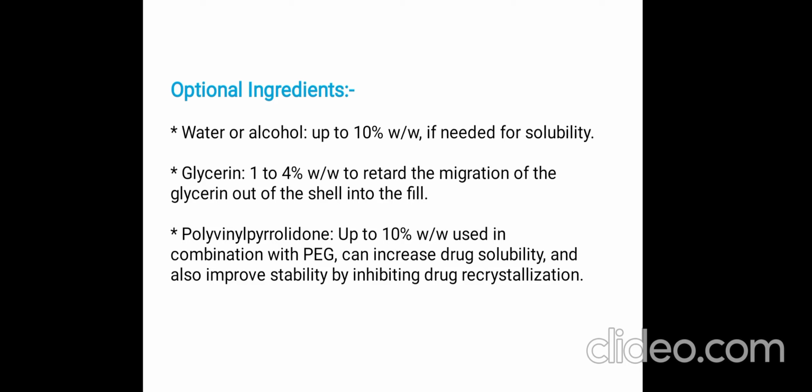There are optional ingredients such as water or alcohol, up to 10% depending on solubility, and glycerin 1 to 4% to control the migration of water and glycerin out. Polyvinylpyrrolidone up to 10% used in combination can increase the drug solubility and also improve stability, inhibiting drug recrystallization. There are also suspension fills, where the active is in the solid phase and carried in suspension with up to 30% solids. Viscosity can cause filling problems. Suspension can be heated up to 35 degrees to reduce viscosity during the filling process. Suspended solids must be smaller than 80 mesh.